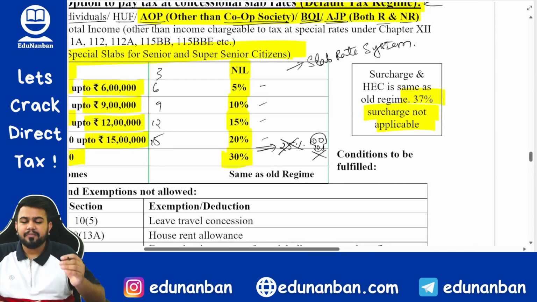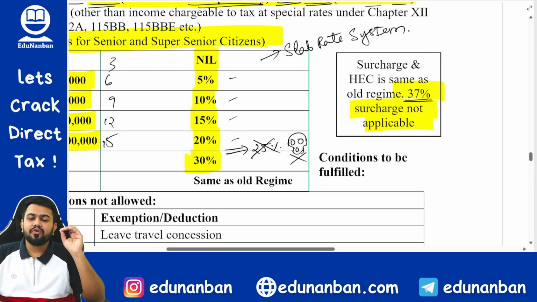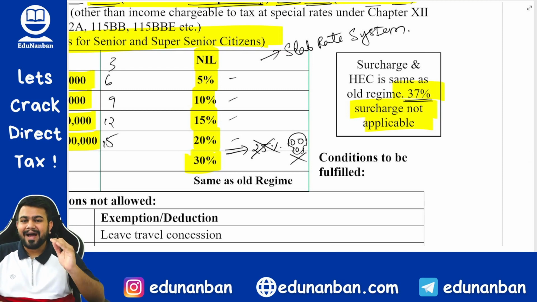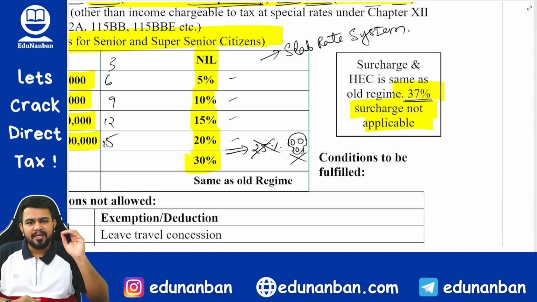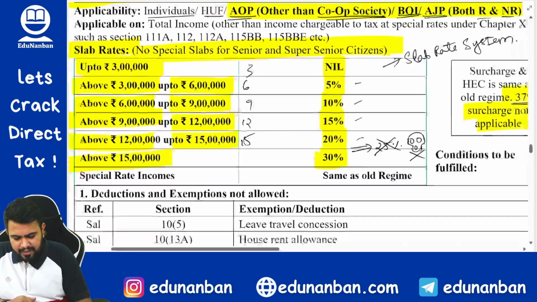Now let's come to surcharge. In surcharge also there is one change. The change is that the 37% surcharge is not applicable to 115BAC. So the highest surcharge is how much? Only 25%. So if the income goes above 2 crores, then the surcharge is 25%. Above 5 crores also 25% only. You get my point? So the surcharge will be 25% maximum. More than that, no surcharge. So that is one big change.